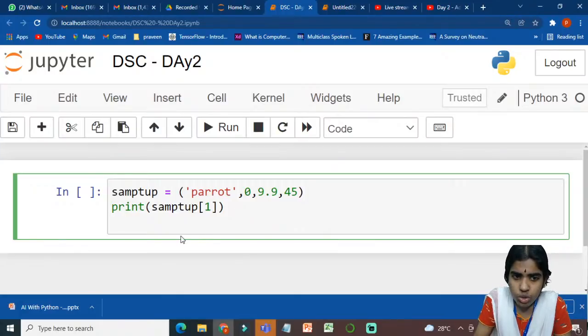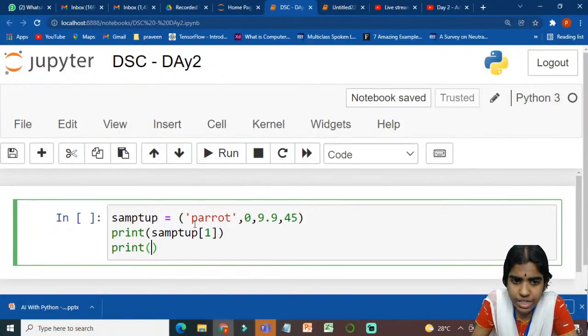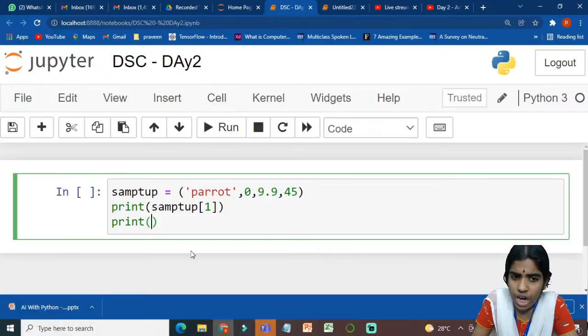So what I am trying to do here, I can print some elements. For example, if I want to fetch some element that is stored in the first index position, I have to give the variable name within square brackets. I have to specify the corresponding index location. At the corresponding index, whichever element is present in the tuple, it will be displayed at the output.